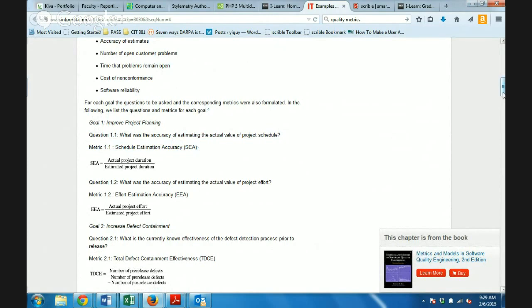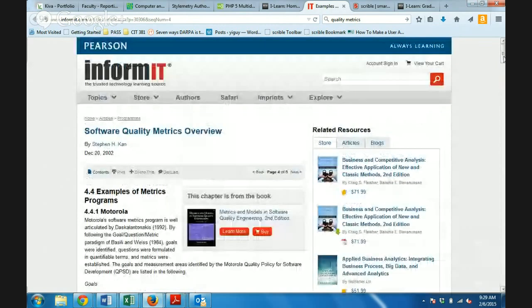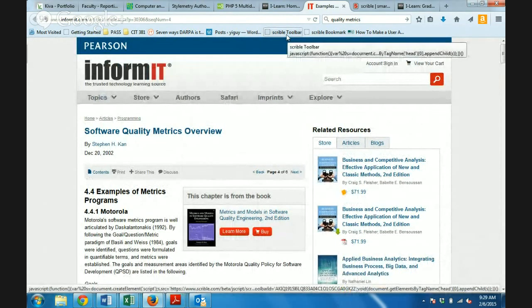Well, I want to keep this resource and link it so that students in my class can see a great example of a quality metrics approach to project management. So I don't want to lose this source. I'm pretty sure InformIT is a magazine, and sometimes things change on the site. So I went out to this website called Scribble, and I'll link this with the video here in a minute, so you'll know where to go find this.